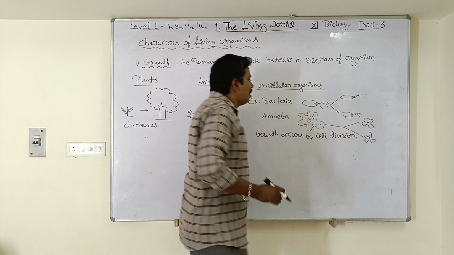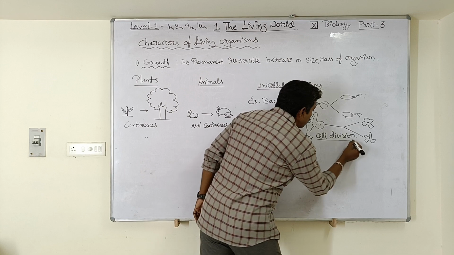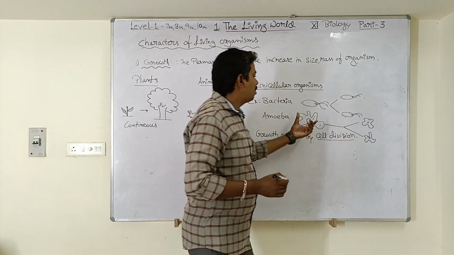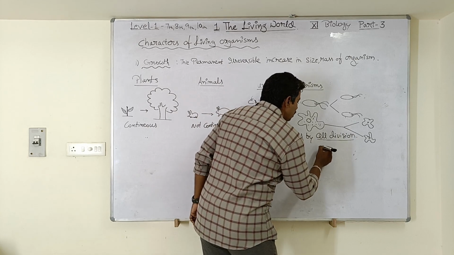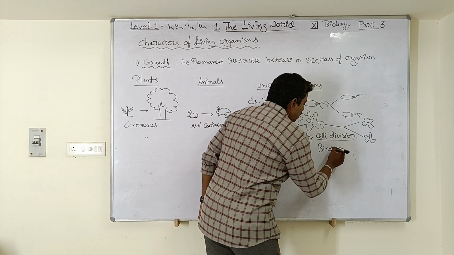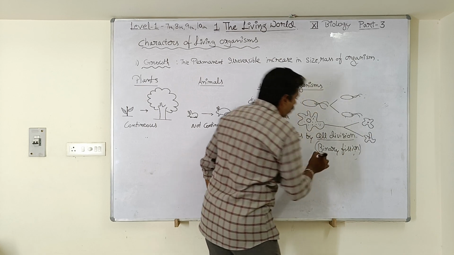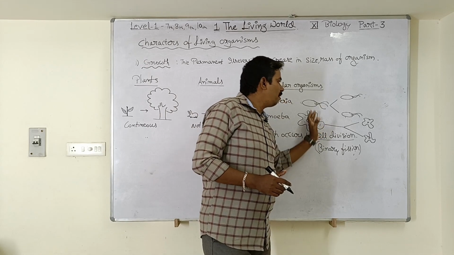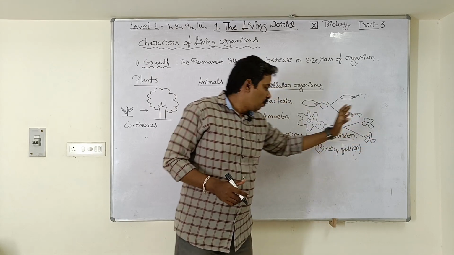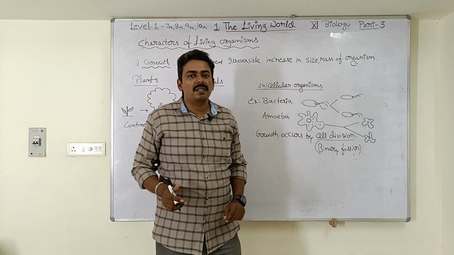Okay, so here the cell division process which we are calling here growth occurs by cell division. Actually this process we are calling binary fission. The cell division is nothing but binary fission, the process by which a bacterial cell or amoeba cell is going to divide and form new cells. We can call it a binary fission. It is also a method of reproduction, students.